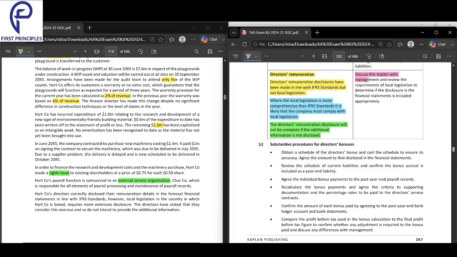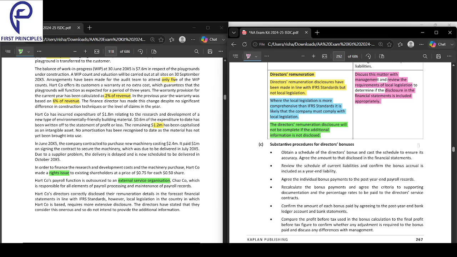So what you can do is discuss the matter with the management. Second, review the requirements of local legislation to determine if the disclosure in the financial statements is included appropriately. Is the disclosure even appropriate? So discuss with the management and review the requirements of the local legislation.